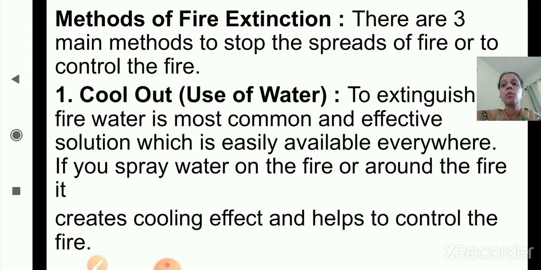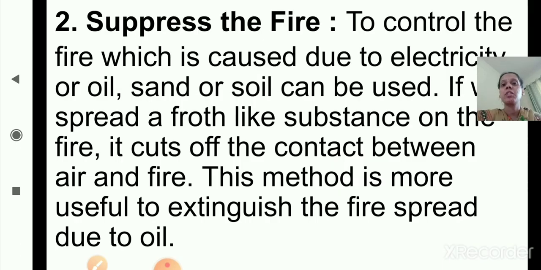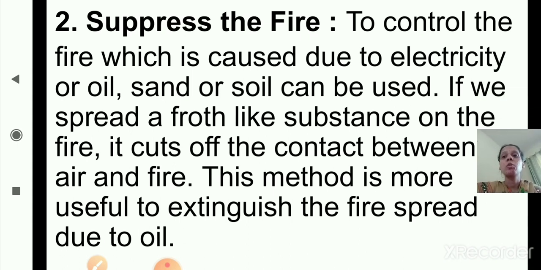Now we'll see the second method of fire extinction, that is suppress the fire. How will you suppress the fire? To control the fire which is caused due to electricity or oil, sand or soil can be used to suppress the fire.